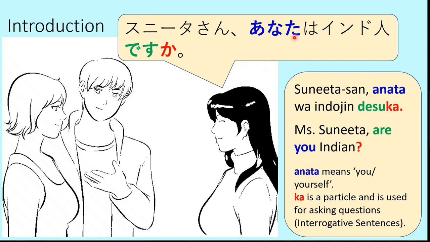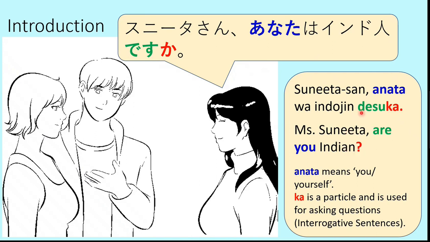Anata means you or yourself. Wa is the particle. Indojin means Indian, which you have already learned in the last lesson. Desu is the copula, the verb for to be. And ka, this is the important part here. Ka is used for asking questions. This is the same as the question mark in English.